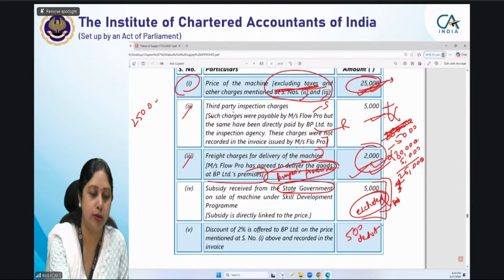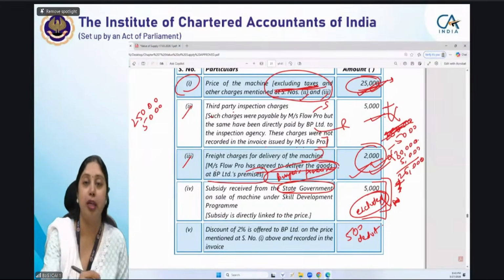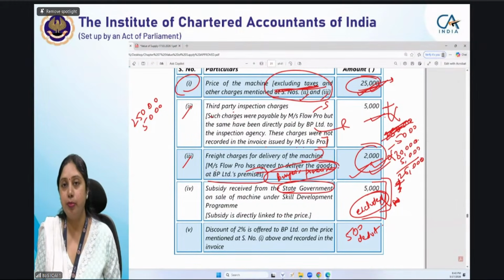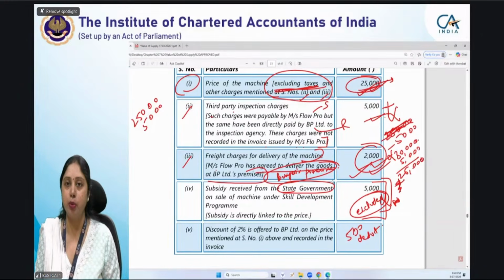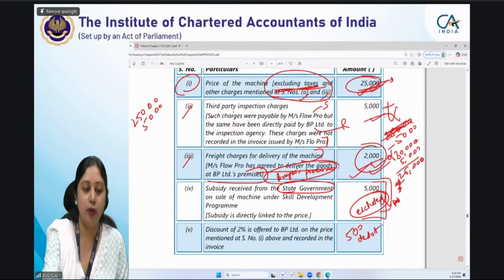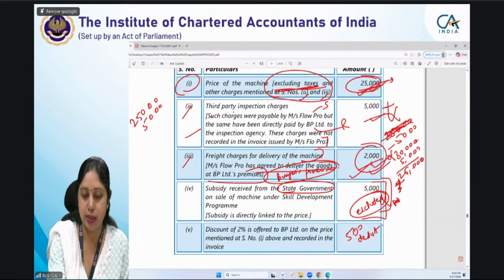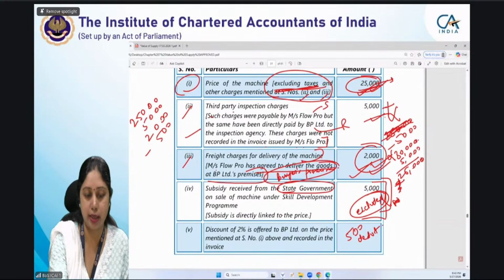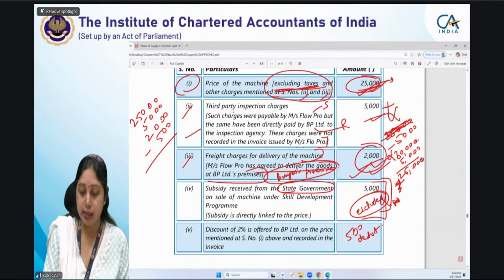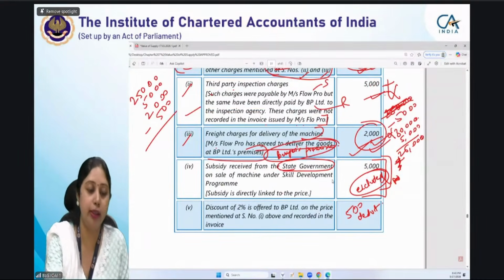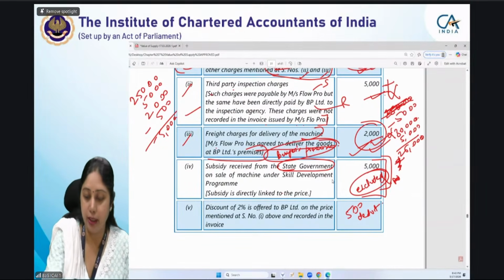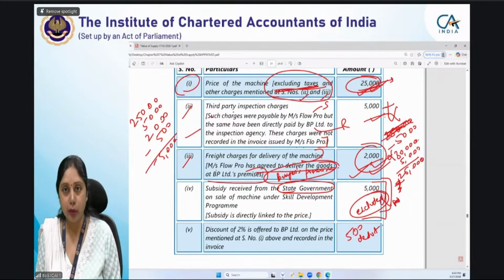If note is not given, then it will be subtracted, ma'am. Yes, definitely. If this note was not given, the same point which we discussed in the illustration also, suppose this was your question and here it is mentioned to compute the answer, then you will add to 25,000 this 5,000 inspection charges, then freight charges of rupees 2,000, and you will reduce 500 of the cash discount, and that will be your answer. But since that note has been given to you, if it has not been deducted, then you will be deducting this 5,000 also. If that note is not given, it is a state government subsidy.